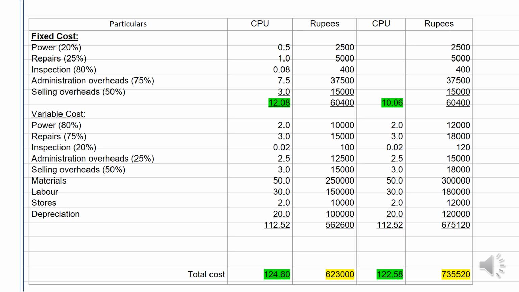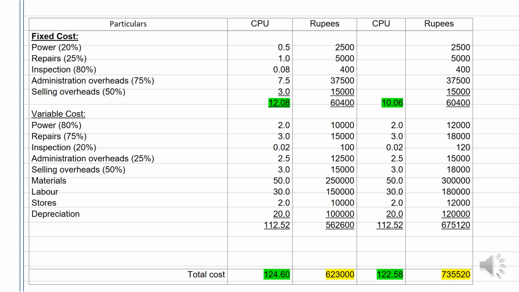And it's very simple. What you have to do is first write for the given 5,000 units as it is, and then for 6,000, for the fixed part 60,400 will be as it is, and for variable the per unit will be as it is. So in fixed you have to calculate per unit, and in variable you have to calculate the total amount. I hope I am making sense. Like fixed cost 2,500 divided by 6,000.